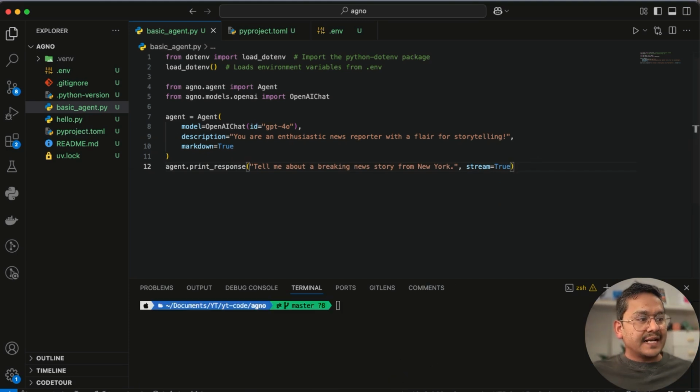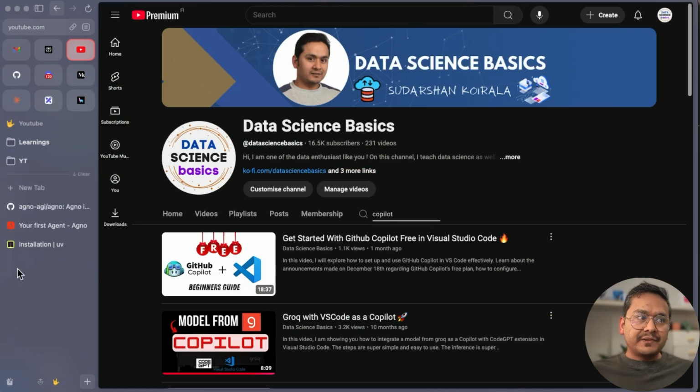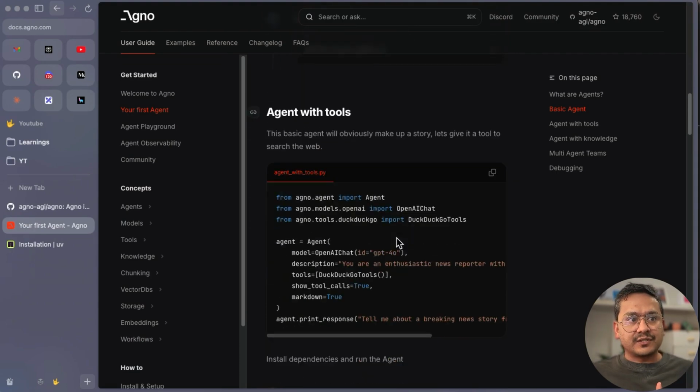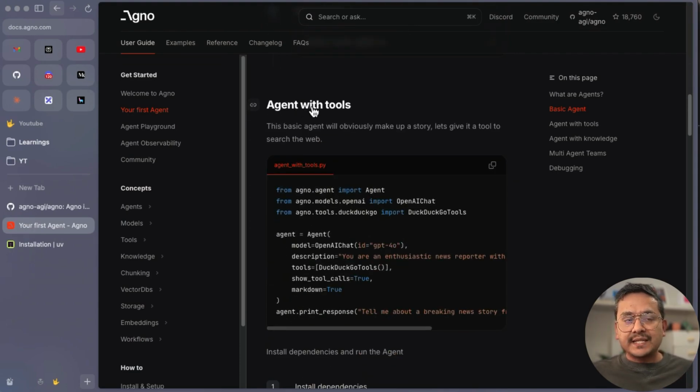Now I will go back to the documentation. I will go a little bit faster now, because the earlier part took time to explain, so I don't need to explain all the other things. Now, agent with tools, right? I will copy the code.